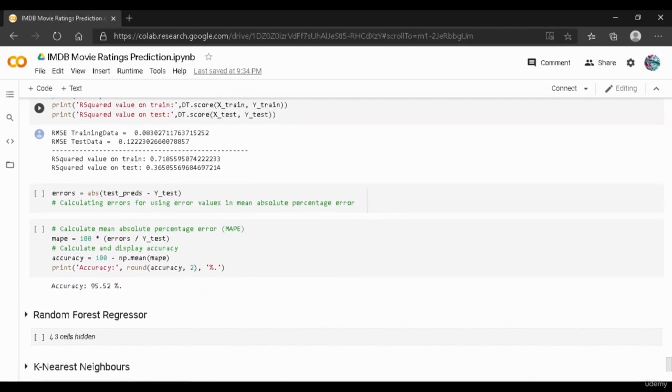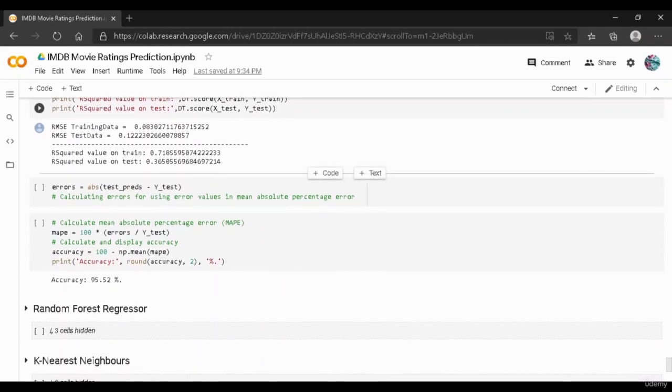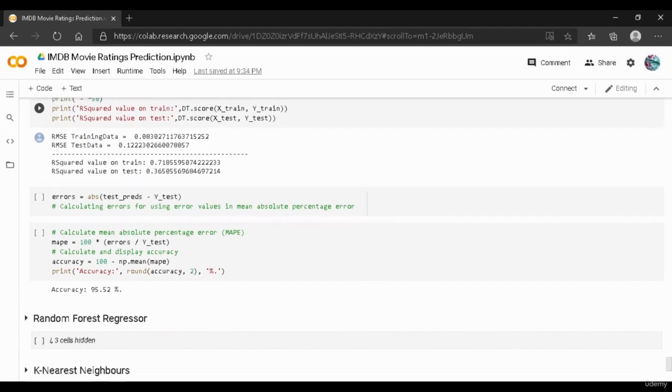Over here, as you can see, we have a very low RMSE value, which is 0.08, and the RMSE on test data over here is 0.12. But again, as you can see over here, the r squared value on train is 71, and the r squared value on test is 36. So again, this is not a very good model.